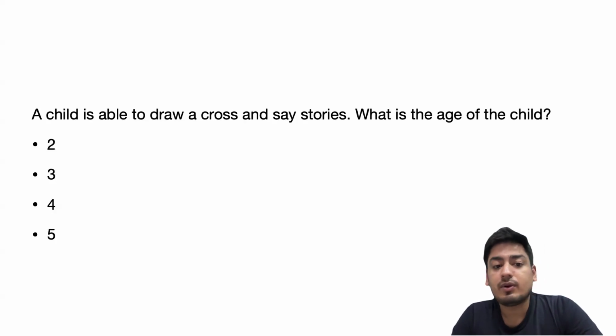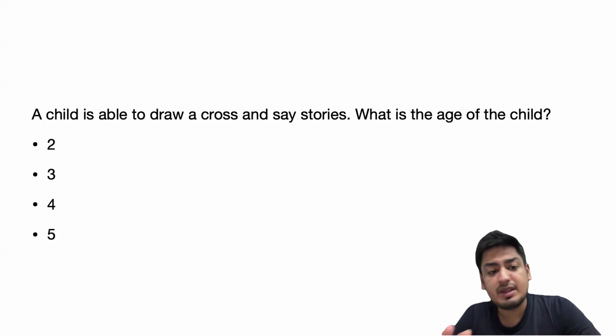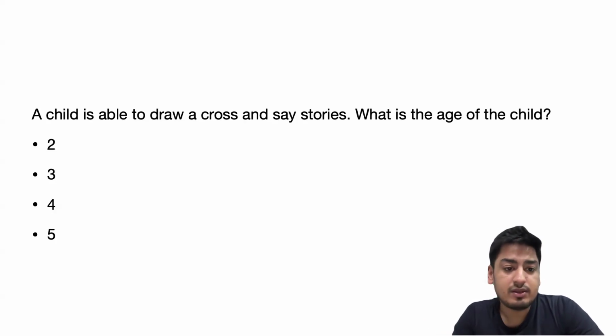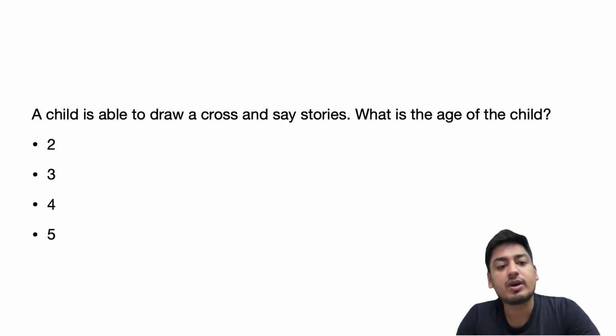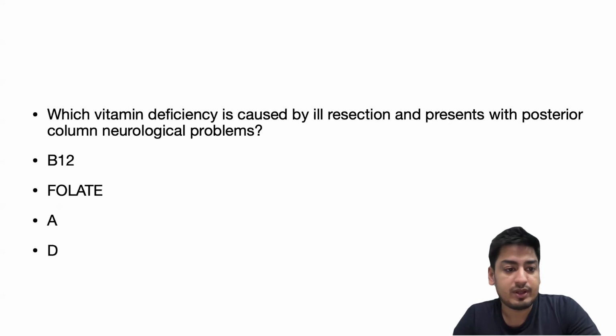A child is able to draw a cross and say stories. What is the age of the child? So this question, milestones, majorly one question does come. So I would think you all must have got it correct. Since a child is able to draw a cross, he would be of age 4. Again, say stories, which is another clue. Even if you forget one, again the age is 4. So the age of the child would be 4 years.